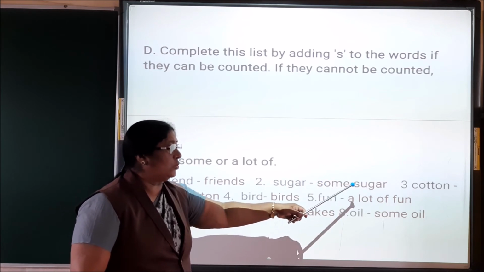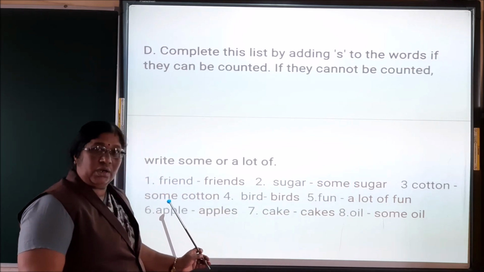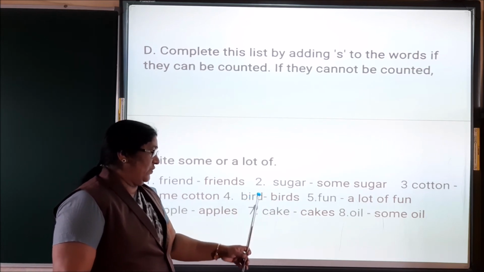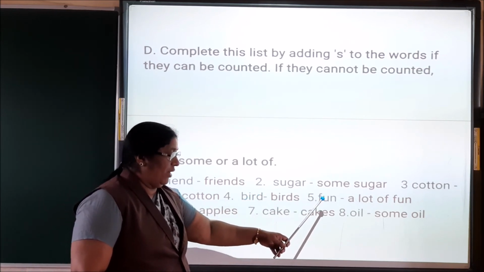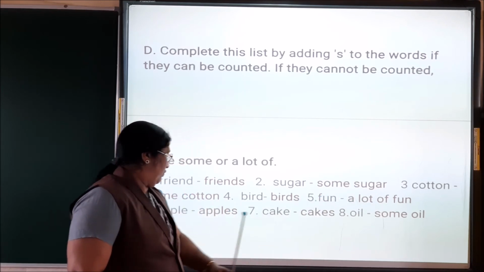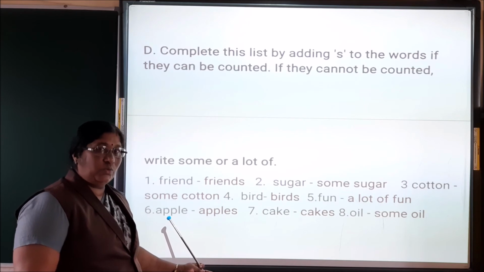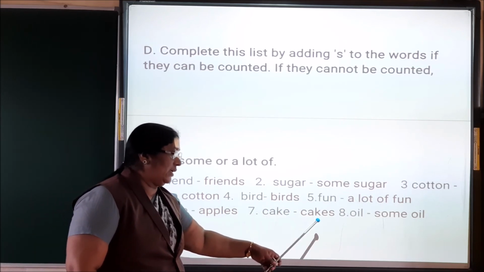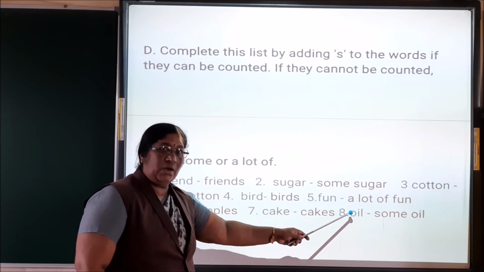So, some sugar. Cotton, we cannot count cotton. So, some cotton. Birds, we can count birds. Fun, a lot of fun. We cannot count fun. Apple, we can count apples. Cake, we can count cakes. Oil, we cannot count oil.